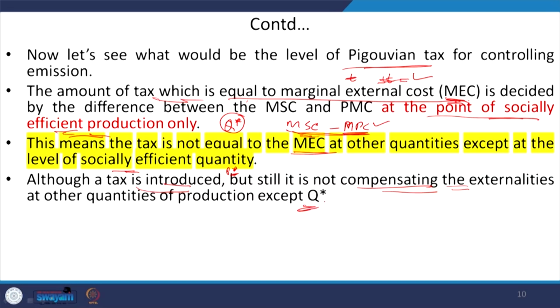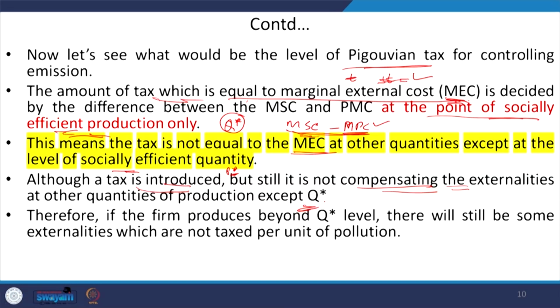Okay. So, therefore, if the firm is producing beyond Q star, that is the optimum level of externalities, then there will still be some externalities present, right, which are not going to be taxed if you are following the per unit tax for pollution.